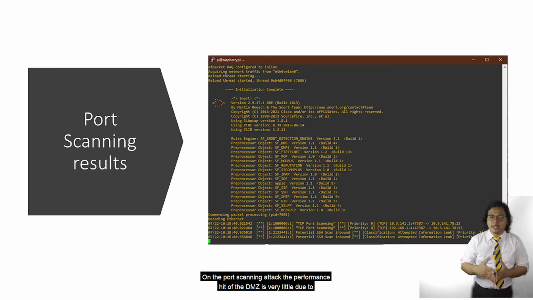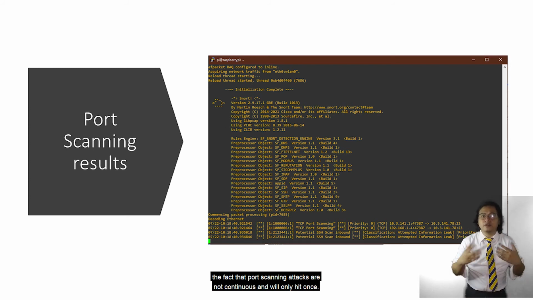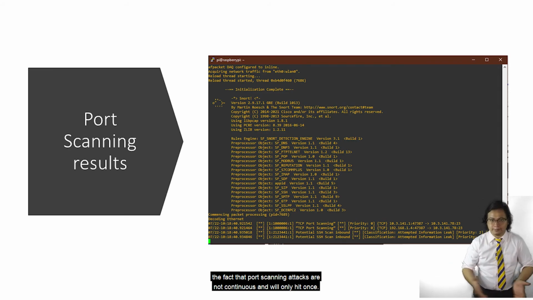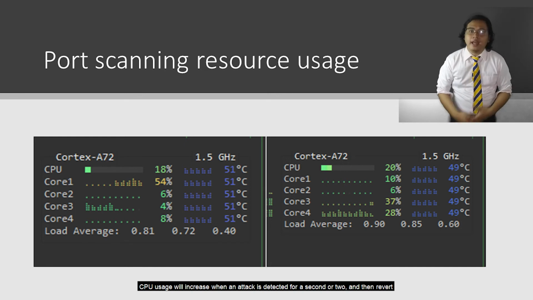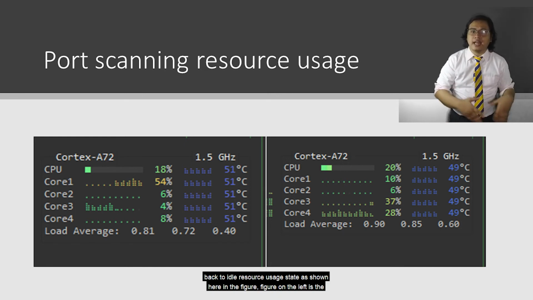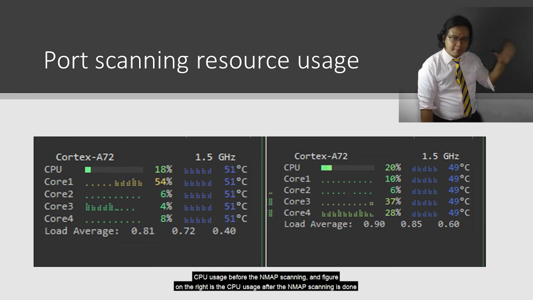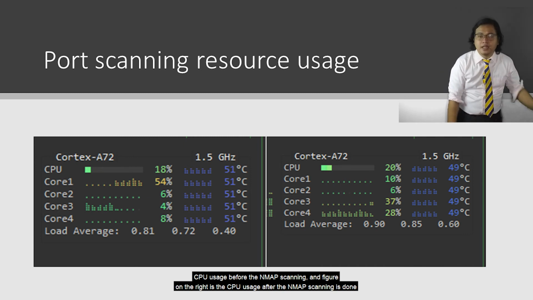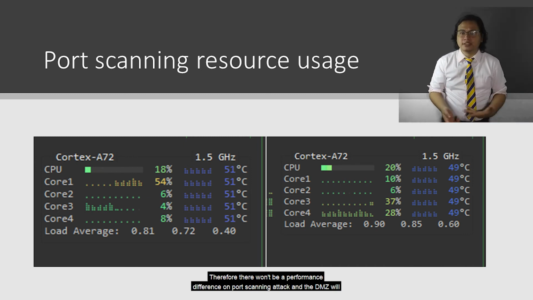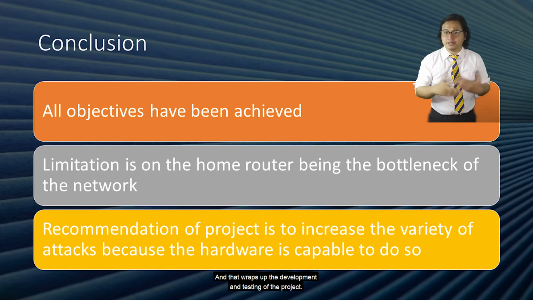On the port scanning attack, the performance hit of the DMZ is very little due to the fact that port scanning attacks are not continuous and will only hit once. CPU usage will increase when the attack is detected for a second or two and then go back to an idle resource usage state, as shown here in the figure. The figure on the left is the CPU usage before the Nmap scanning, and the figure on the right is the CPU usage after the Nmap scanning is done. Therefore, there won't be a performance difference on the port scanning attack, and the DMZ will function perfectly during and after the attack. And that wraps up the development and testing of the project.